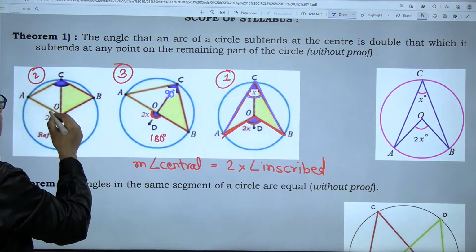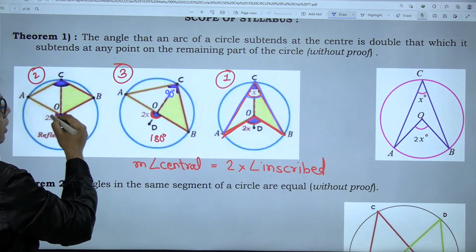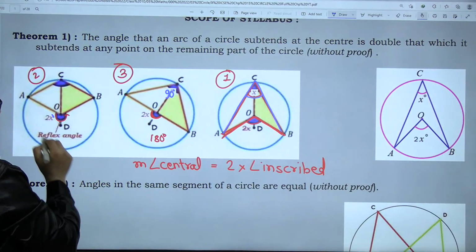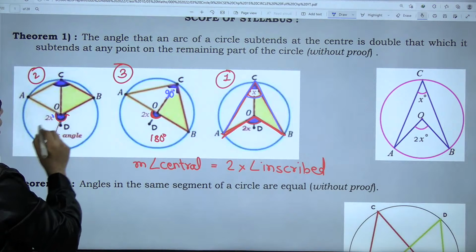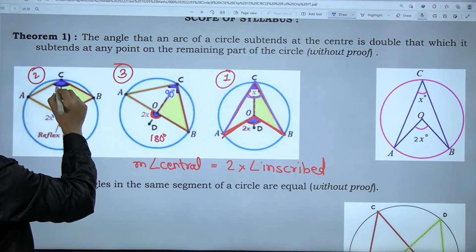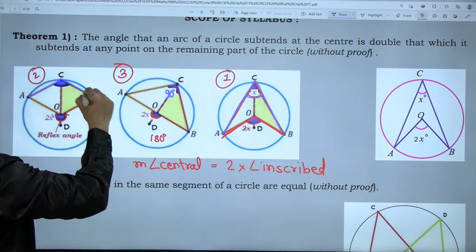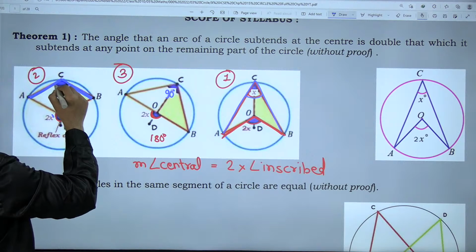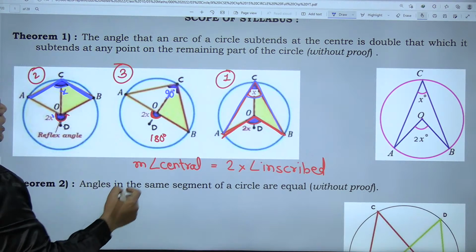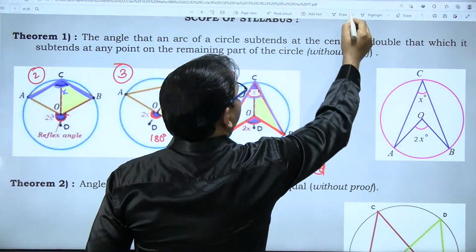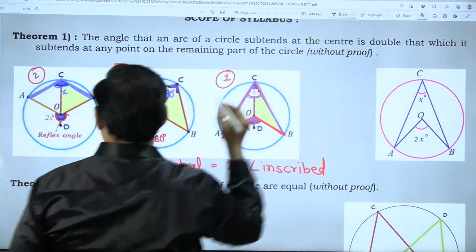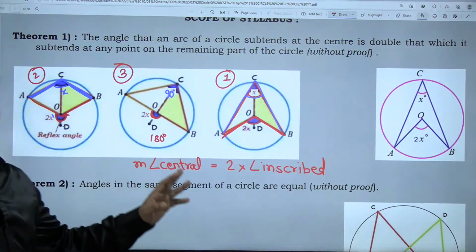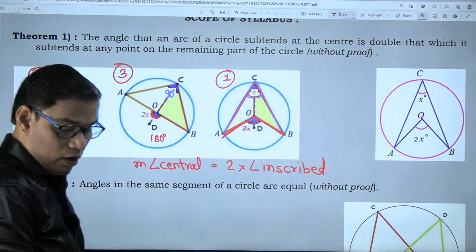This angle is more than 180 degrees, so you can call this a convex angle, and this is a concave angle, less than 180 degrees and more than 180 degrees. This convex angle can also be called a reflex angle. So in this case also, the measure of the central angle is twice the measure of the inscribed angle. If this is 2x, this is going to be x. We will show this reflex angle with the help of the red color. So this is the first theorem. I hope you have understood this.